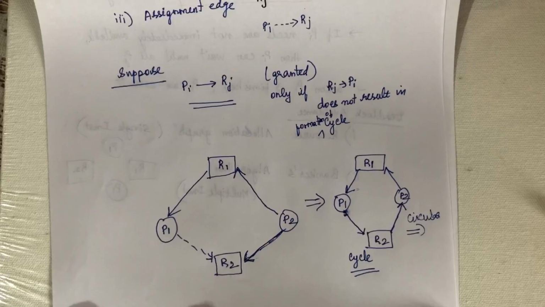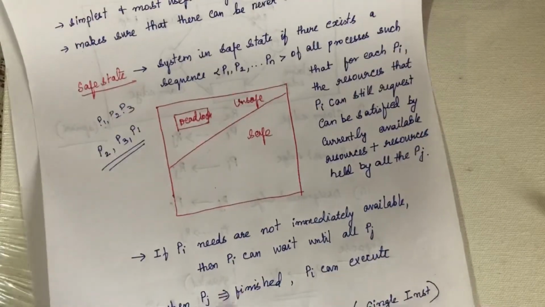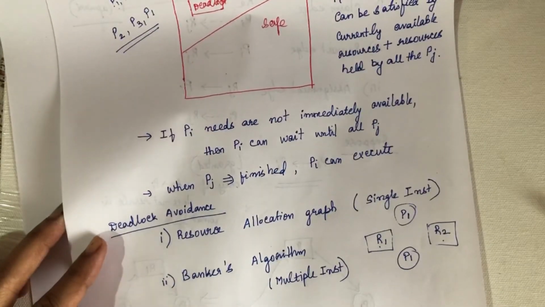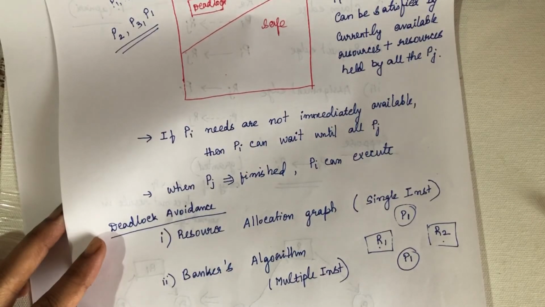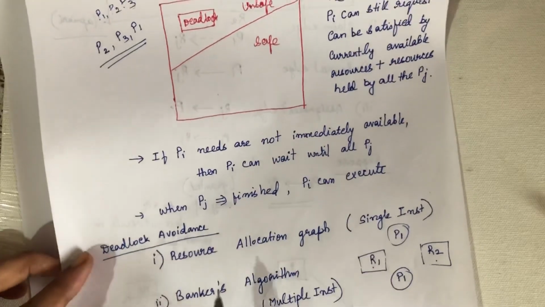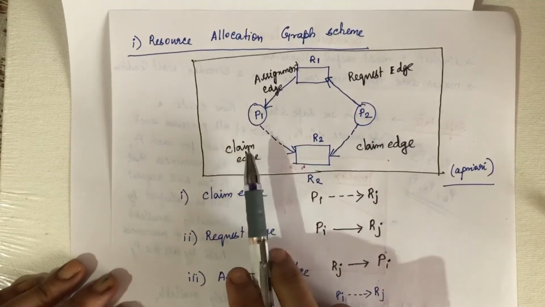In this video we have discussed what deadlock avoidance is, and deadlock avoidance can be done in two ways: the resource allocation graph method and the Banker's algorithm. I'll explain the Banker's algorithm in the next video. In the resource allocation graph, we introduce one new edge called the claim edge.